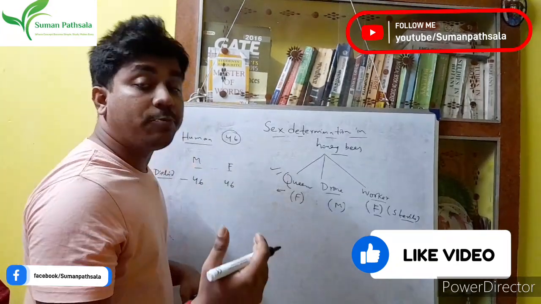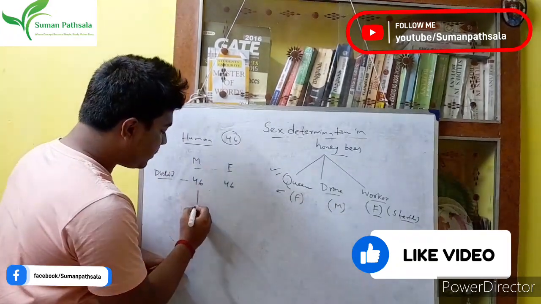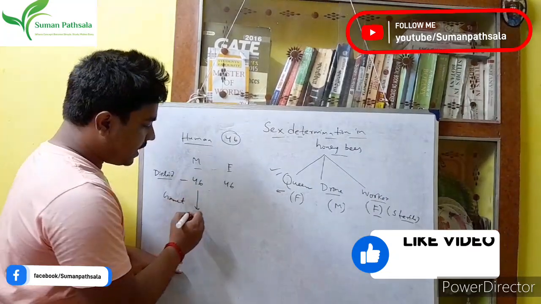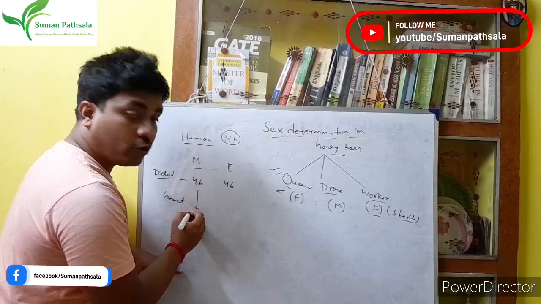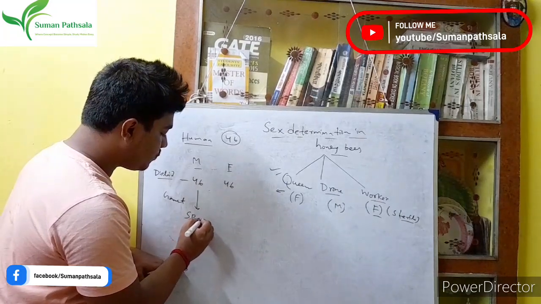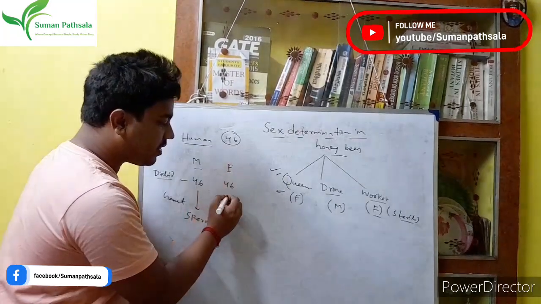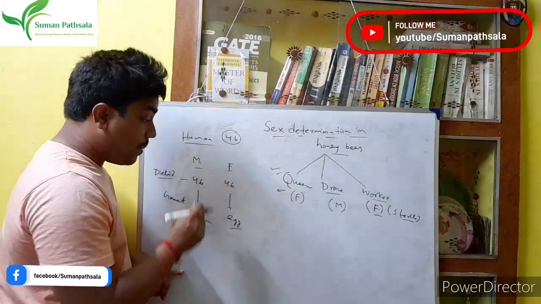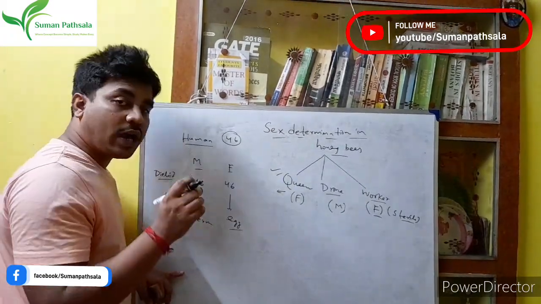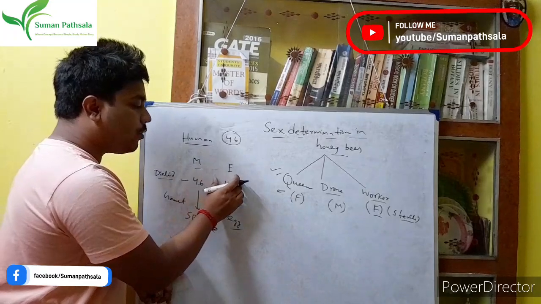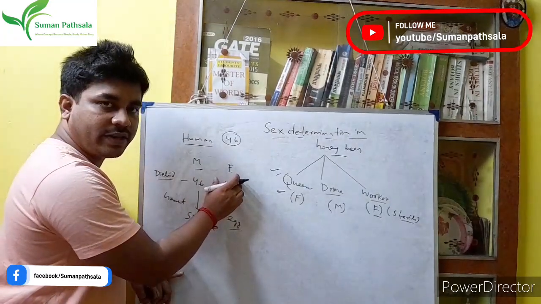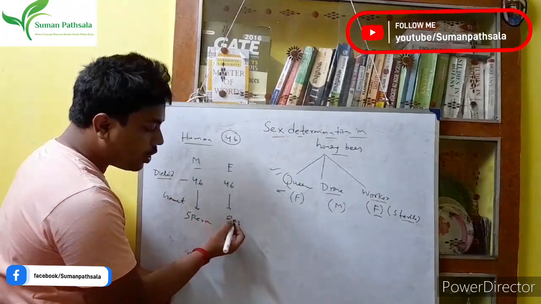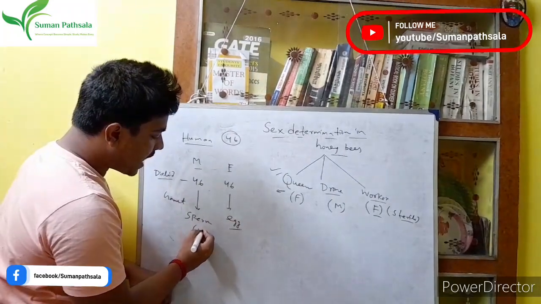But when we produce the gamete, gamete means in case of male we produce the sperm, and in case of female they produce the egg. The egg is also a gamete. So what we understand, we are all diploid, but when we form the gamete, the sperm or egg, both are haploid.